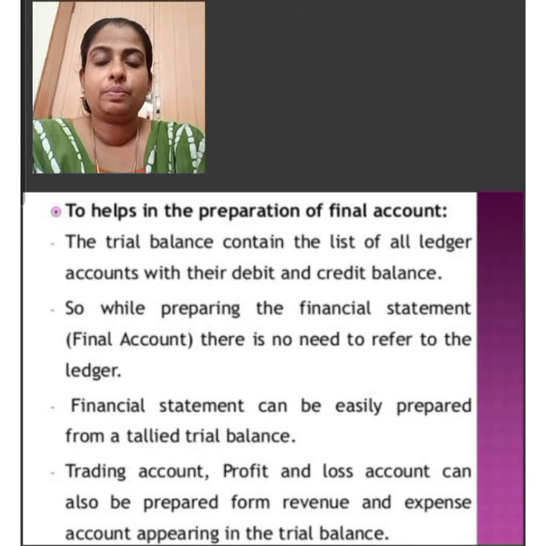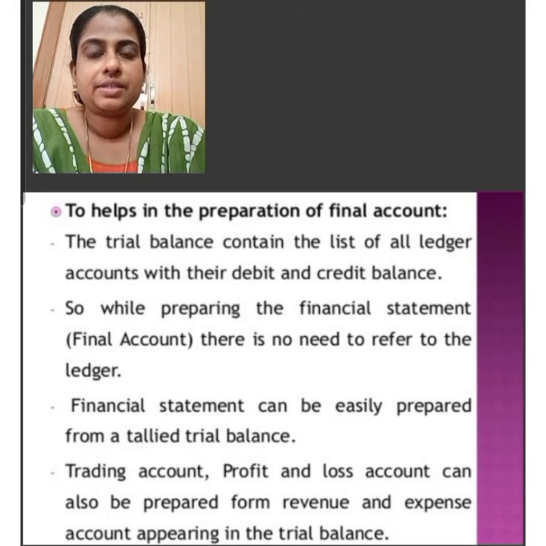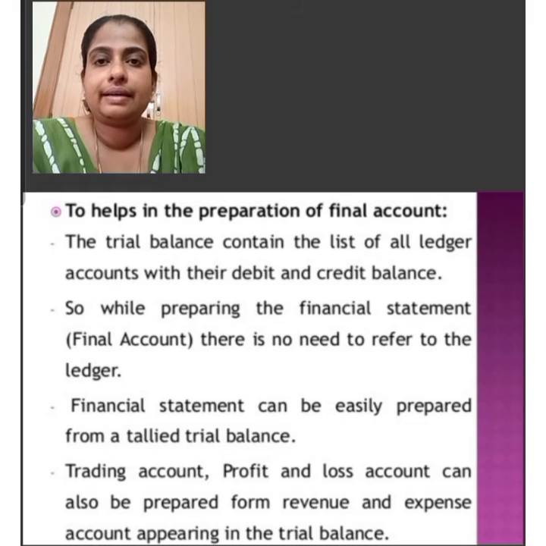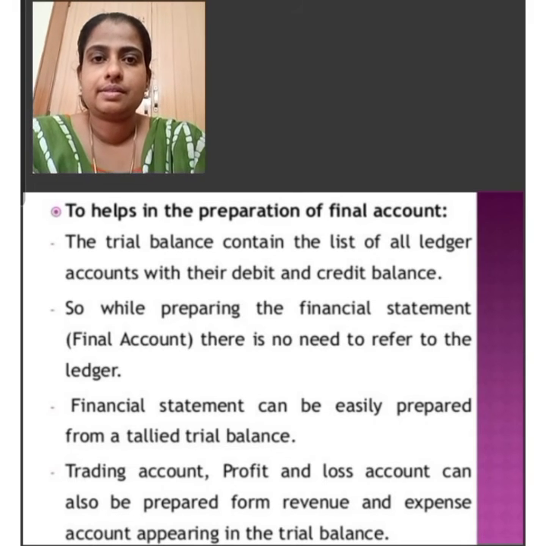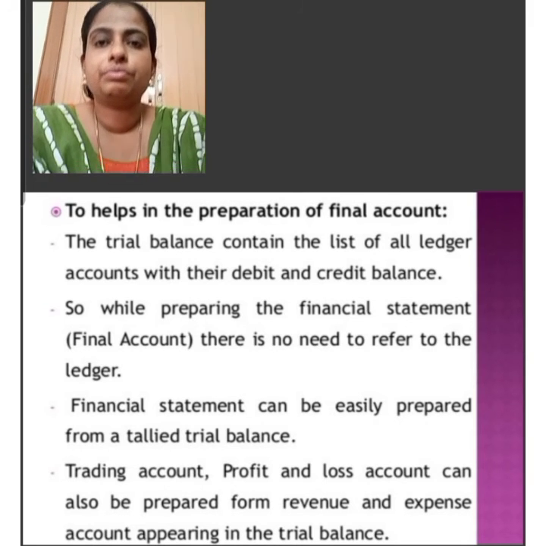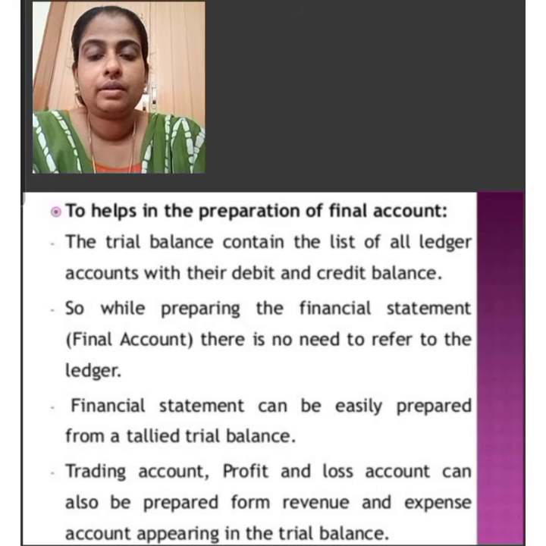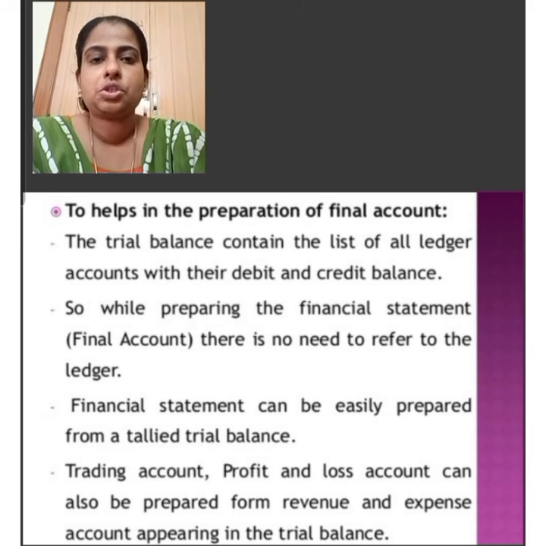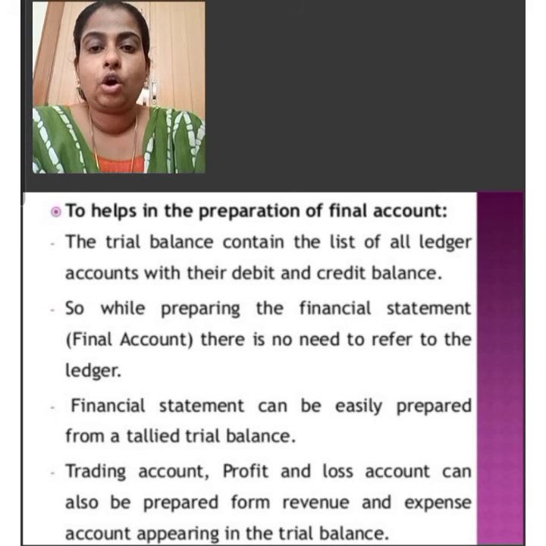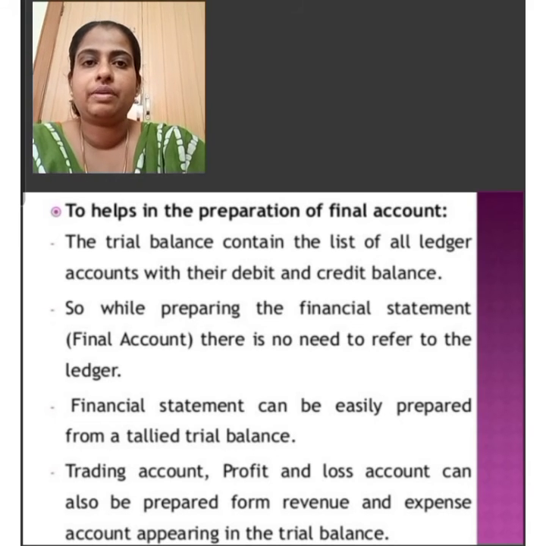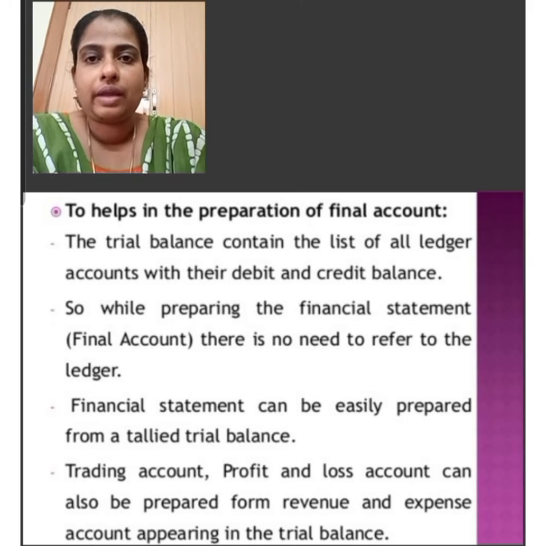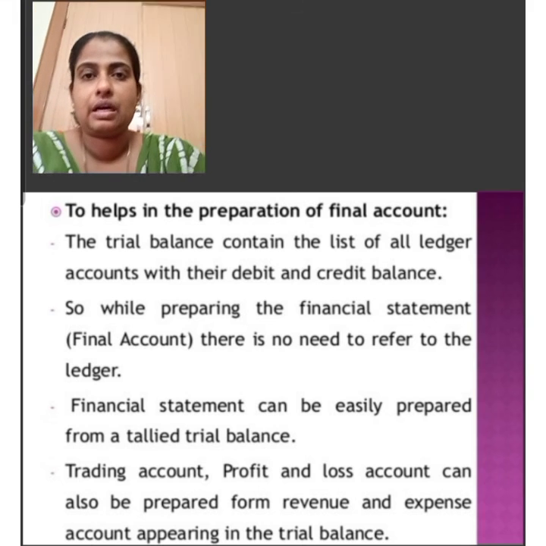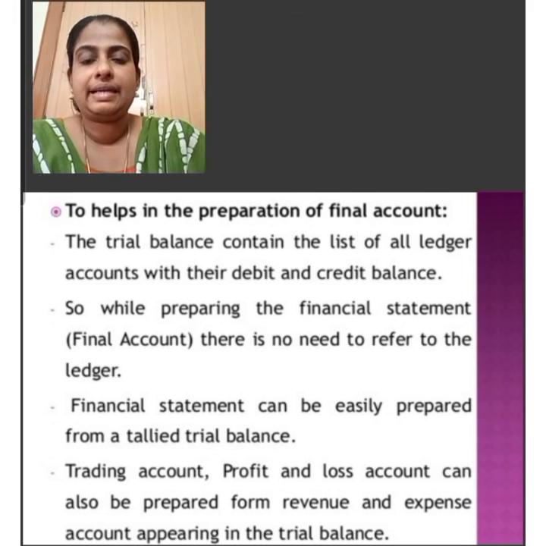Another important objective of preparing trial balance is that it is a summarized information of ledger accounts. Trial balance contains a list of all ledger accounts. It represents the names of ledger accounts and the amount of their debit and credit balance. The summarized position of ledger accounts can be obtained at a glance from the trial balance. It would have been very difficult to assess the position of different ledger accounts from the subsidiary books and ledger